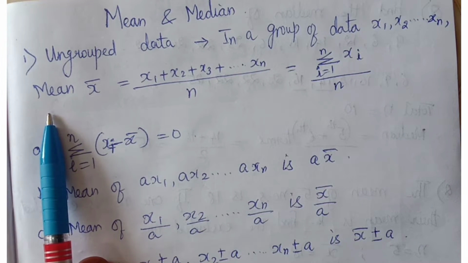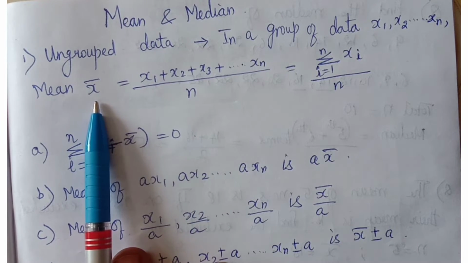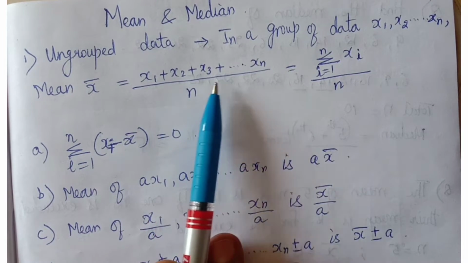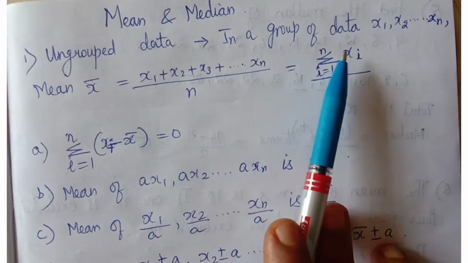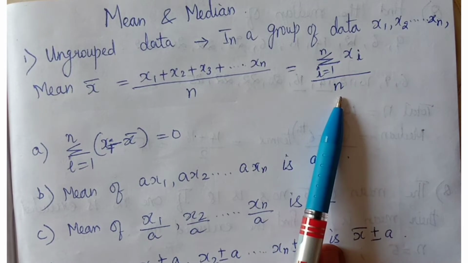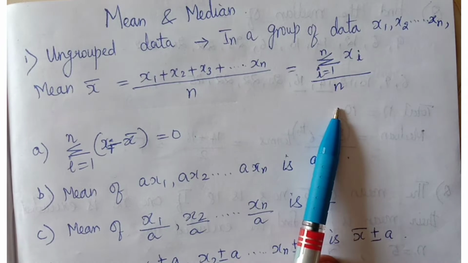If you have it like that, the mean of all the given terms is given by the formula x1 plus x2 plus x3 up to xn divided by n, where n stands for number of terms. So that's given by sigma xi divided by n, which is the sum of all the terms divided by the number of terms.